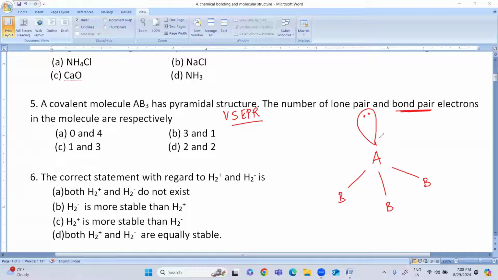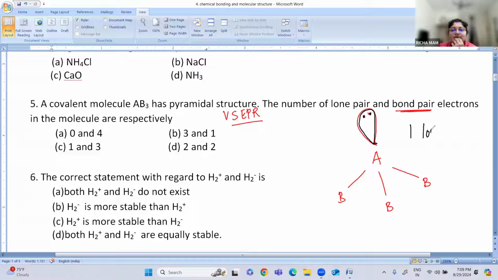By seeing the structure, can anybody tell me how many bond pairs and how many lone pairs are there? Can you tell me which is the lone pair here? No, Neha, not 2 and 2. Anybody, try. What is the lone pair here? Okay, this is a lone pair of electrons. So one lone pair is present.